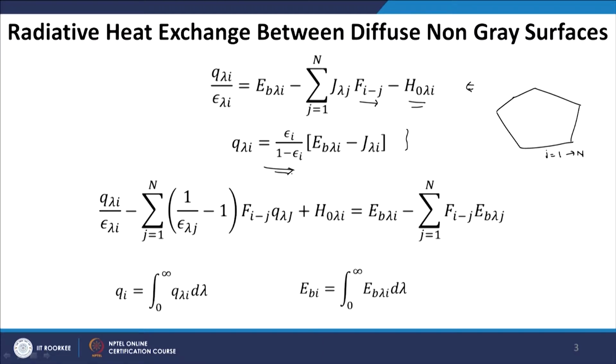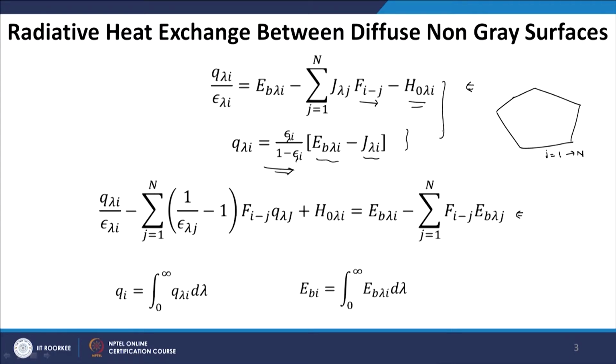So, we can write the heat flux as q_lambda,i equals epsilon_lambda,i times E_b lambda,i minus J_lambda,i. This is the emissive power and this is the radiosity. Now, we can eliminate the radiosity as we have done for grey and black surfaces, and we can get this expression for heat flux. This expression we will solve for non-grey surfaces, where we are trying to find heat flux at a given wavelength. We have eliminated the radiosity from this relation using the above two equations.